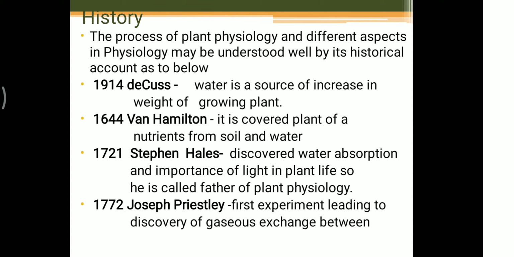That is another important step in plant physiology, gaseous exchange. In respiration the plant absorbs oxygen and releases carbon dioxide, but in photosynthesis it absorbs carbon dioxide and releases oxygen. This is another milestone in plant physiology.